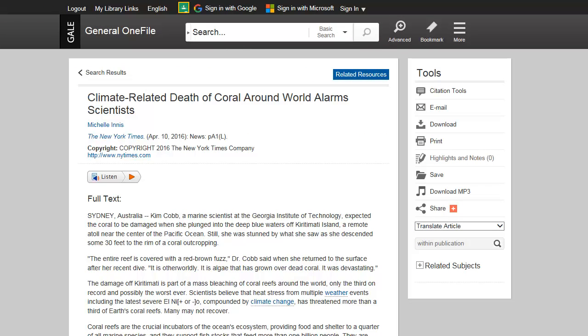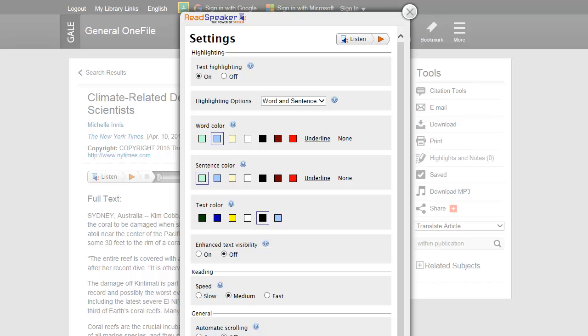Each document with text provides a listen or text-to-speech option. Simply click the play button and an audio reading of the article is provided. This is a great tool for students who are more auditory learners or those with vision disabilities. Click on the gear icon to change settings like enhanced text visibility, speed, and highlighting options.